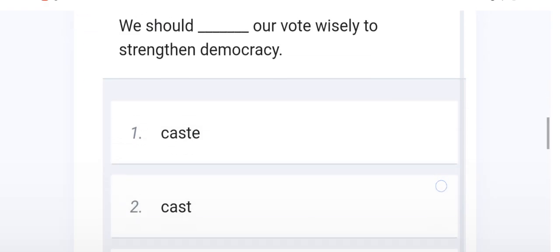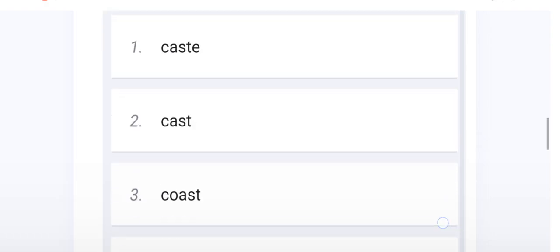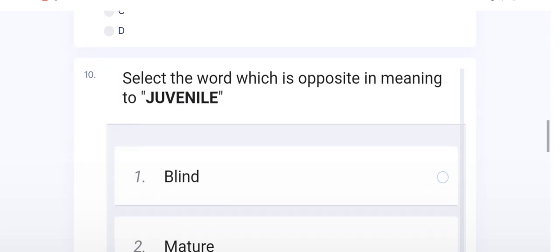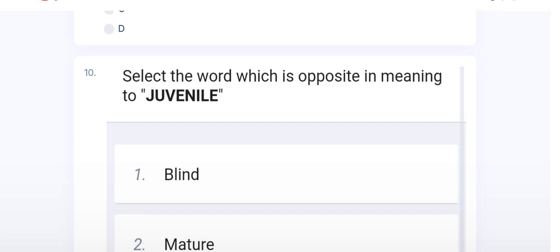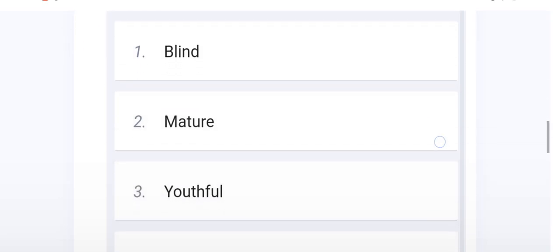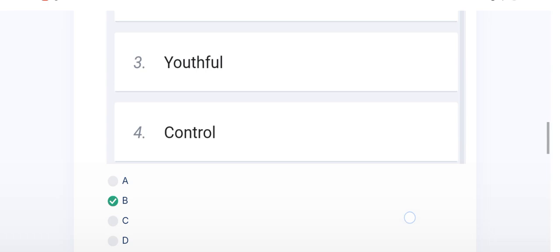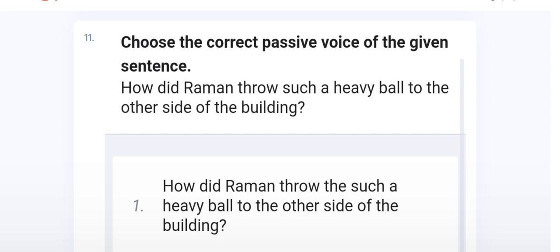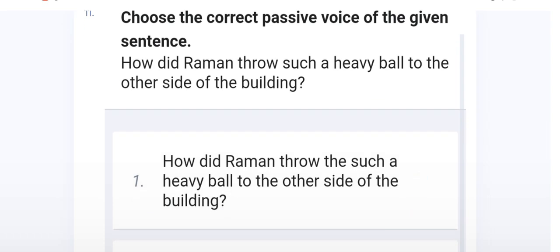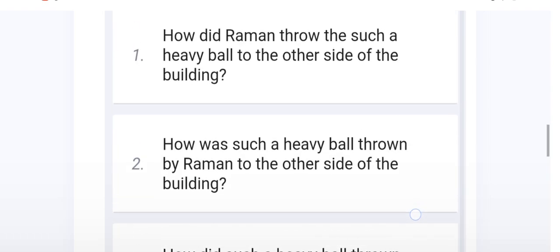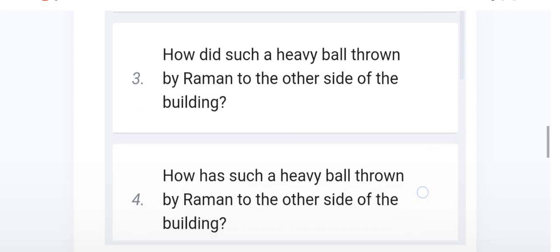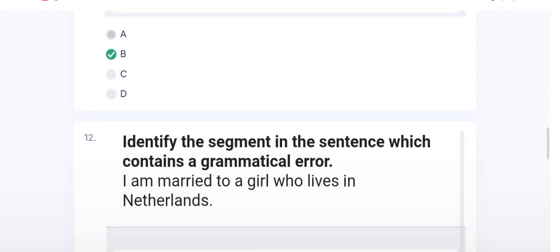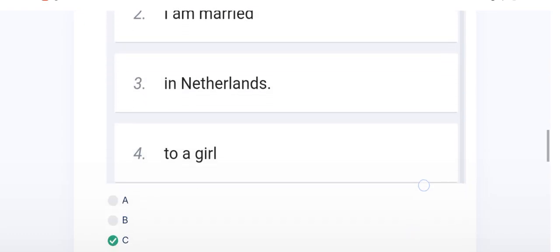Now the next question, ninth number question, choose the correct word to fill in the blanks. The right option of this question is B. And the next, 10 number question, opposite word, antonyms, that means the antonym of this highlighted word. Right option is B. And 11th number question asks from active voice and passive voice. The right option of the 11 number question is B.